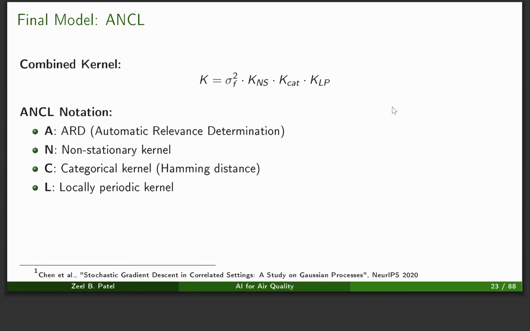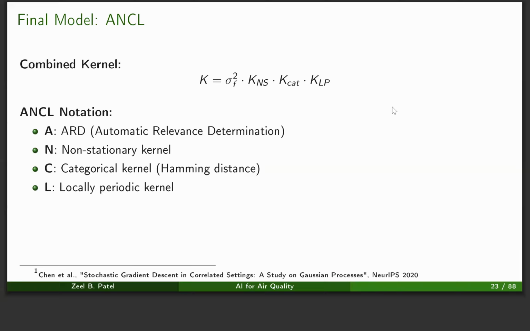When we do the ablations over this model, we define the ANCL notation, where A means ARD, which means that we want to learn the length scale separately for each feature or not. The second part is non-stationary kernel. If it is enabled, then we use a non-stationary kernel. If it is disabled, we use a stationary kernel.